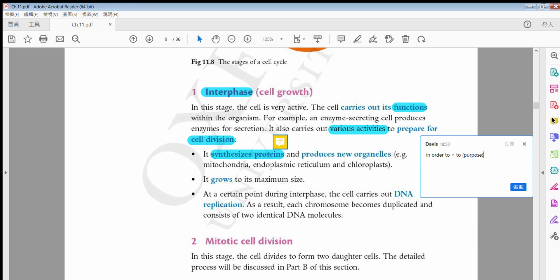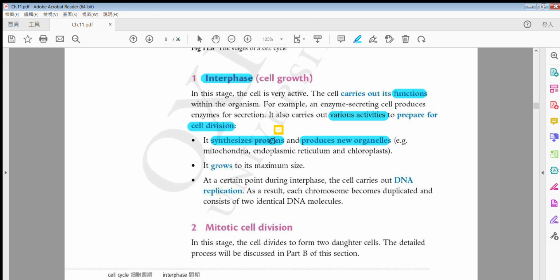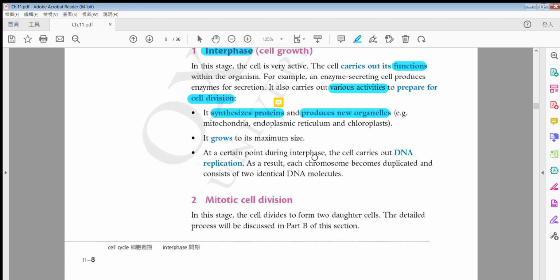Okay, so in order to produce new organelles of the cells, for example mitochondria, endoplasmic reticulum (ER) and chloroplast, okay? Which phase is this? This is the G1. Then it grows to its maximum size, growing in size, this is G2. And then the last one is of course the S phase.